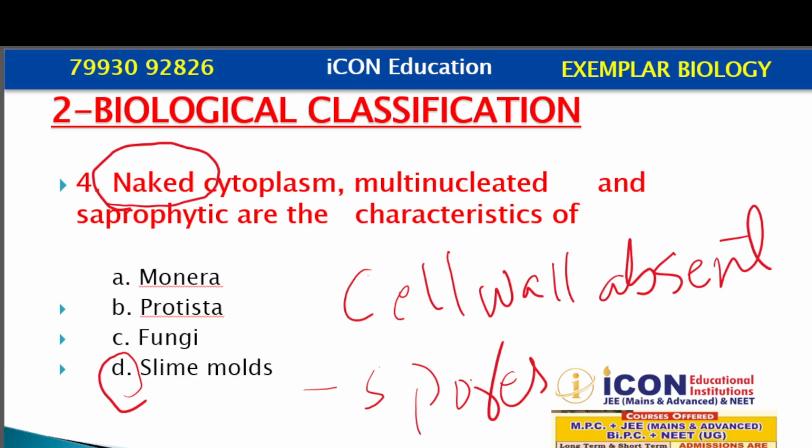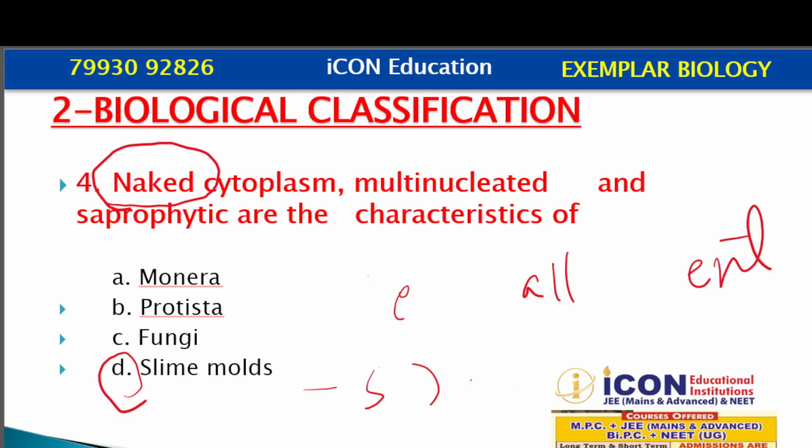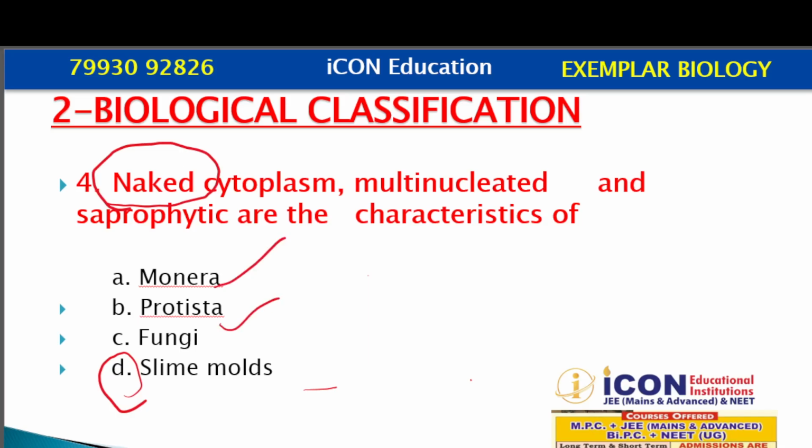Now look at the other options. When we talk about Monera, we know that they have the cell wall. Presence of cell wall is there in Monera. Protista, all members are not having the naked cytoplasm, so we cannot go with option B. Fungi have the cell wall.